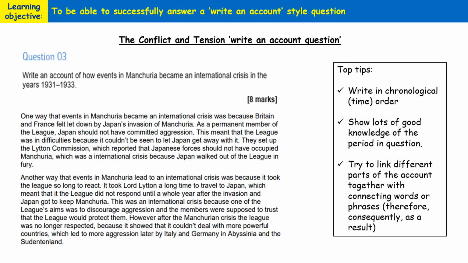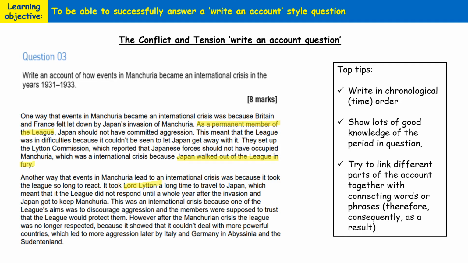You also need to show lots of good knowledge of the period in question. And in this model answer, they show lots of good own specific knowledge by making statements like as a permanent member of the League of Nations. Okay, they also show it by using names of certain key individuals like Lord Lytton. And they're aware of the fact that Japan walked out of the League in fury in response to the League of Nations condemning its invasion of Manchuria. So here they've shown lots of good knowledge.